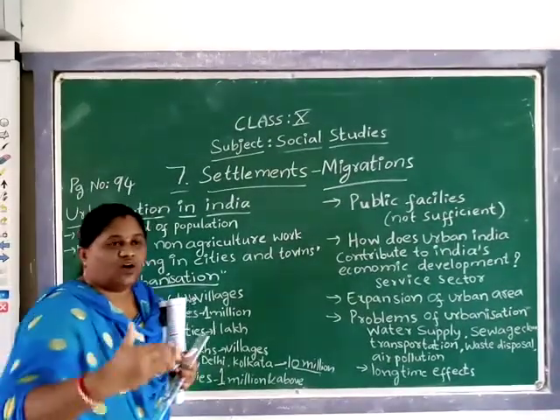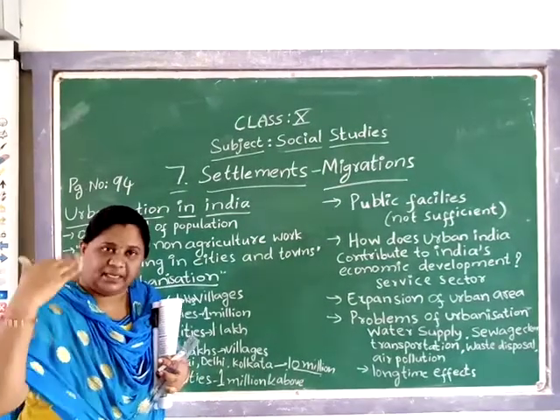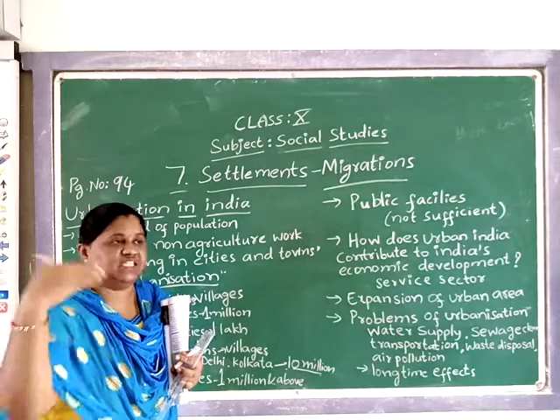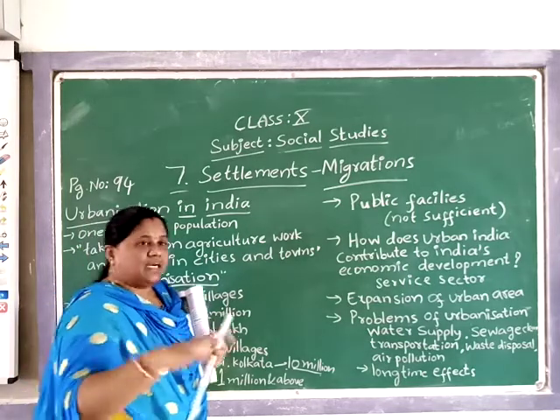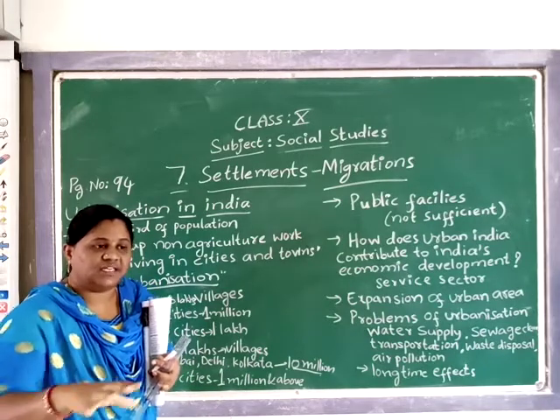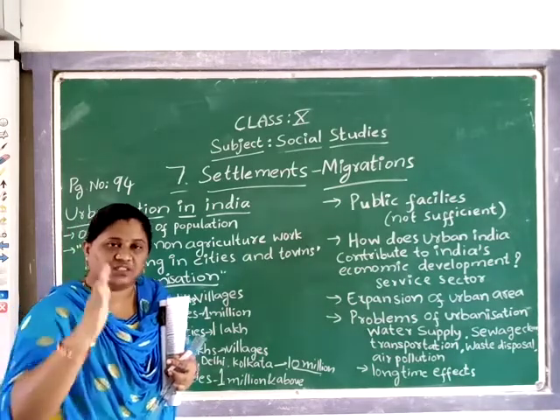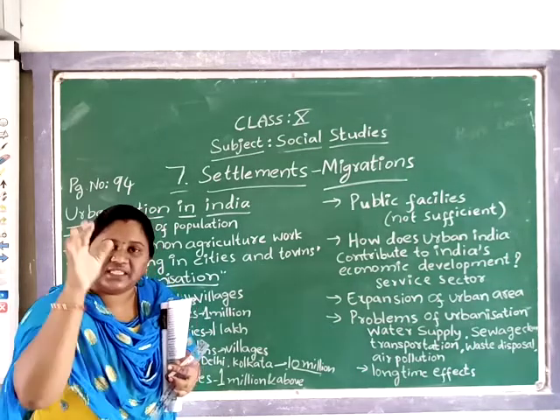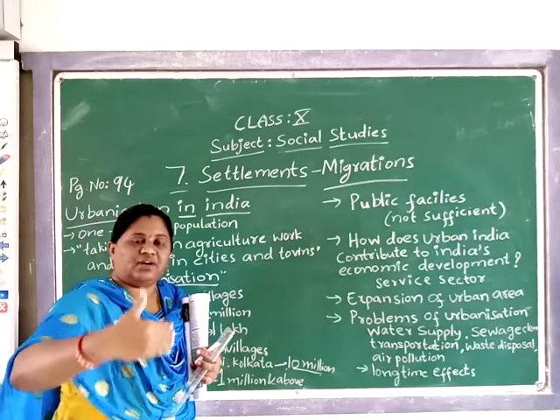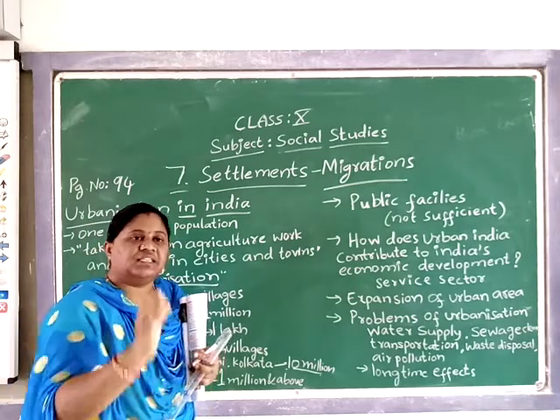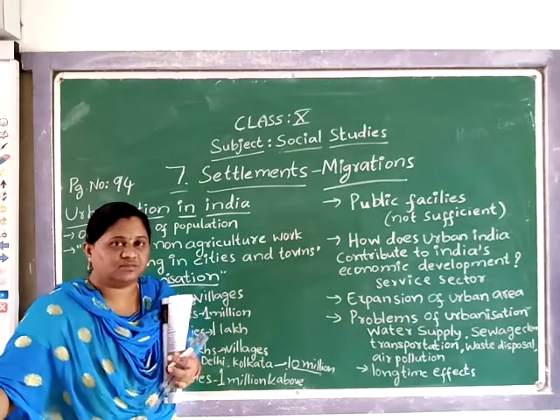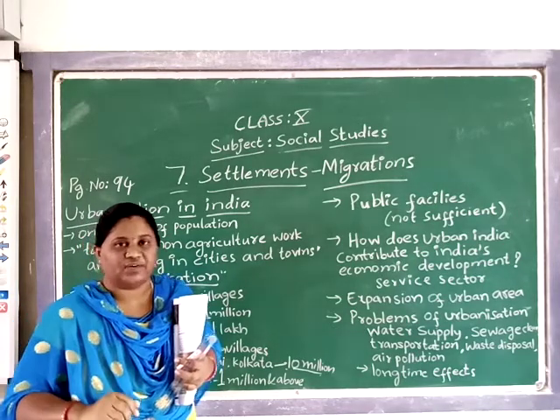After these people reach and shift to a place, was that place designed for that number of people, or are its facilities sufficient for that number of people? When more and more people reach there, is that much facilities sufficient for the increased population? This is the point you have to understand here.